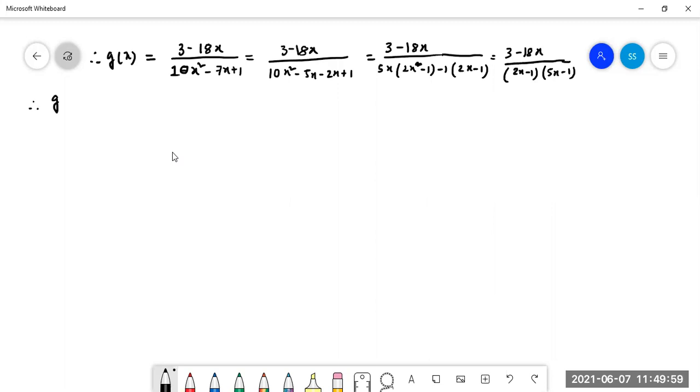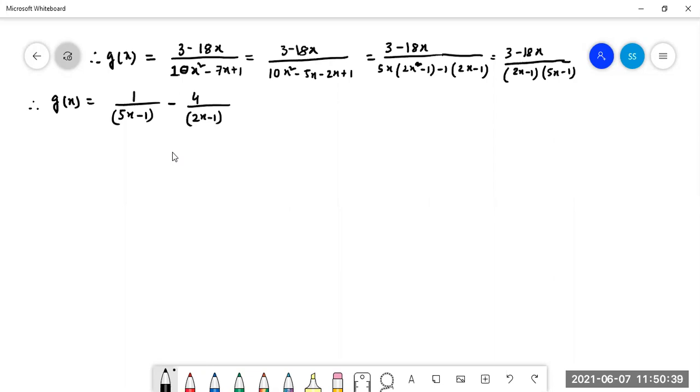Or g(x) is equal to 1 by (5x minus 1) minus 4 by (2x minus 1). Can you write this in the partial fraction method? It is (2x minus 1) minus 20x plus 4. So it will be coming 3 minus 18x in the numerator, equal to this.